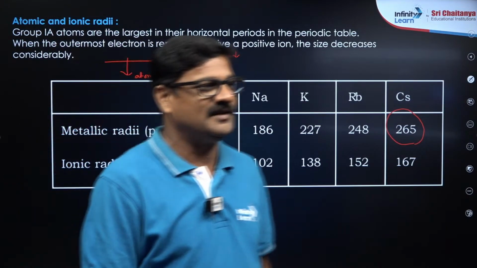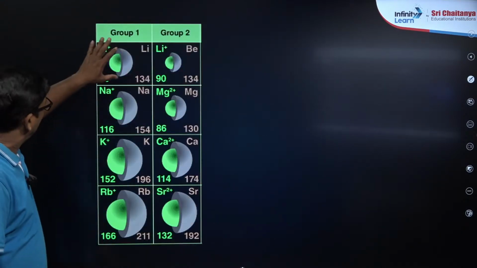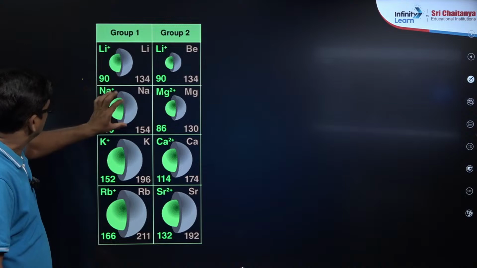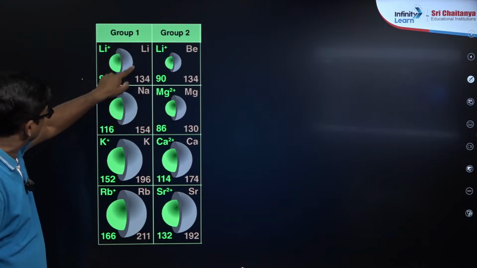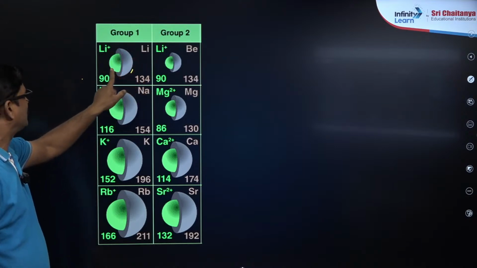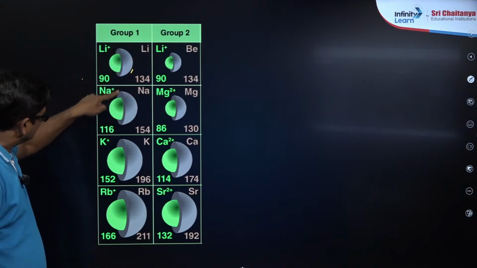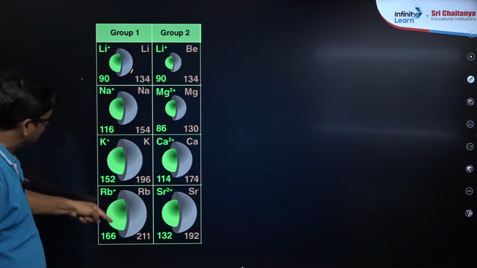Ishita, good evening, come on. So let us see the lithium plus, sodium plus. So what is this? So this is the atomic size and this is ionic size. You can see as moving down, the size of the atom increases, size of the ion also increases.